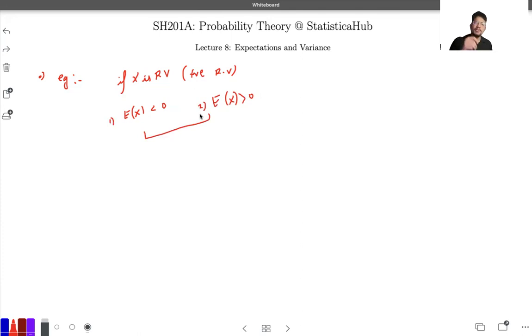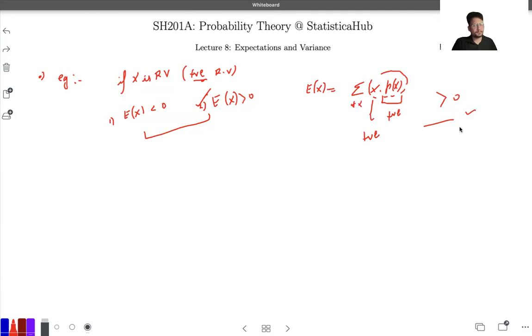Okay, I hope you thought about this one. So technically in this part, the expectation of X will be greater than 0. How is that coming up? Again, I'm just thinking about the discrete case for the sake of simplicity. Expectation of X is simply summation of X into probability function of X. You can simply see the probability function is always a positive number. And if I say my X is also a positive number, then this multiplication will always be a positive number for all the values. Now we are summing up for all the values of X, so eventually it will be greater than 0. Okay, fair enough, makes sense, a very simple concept.